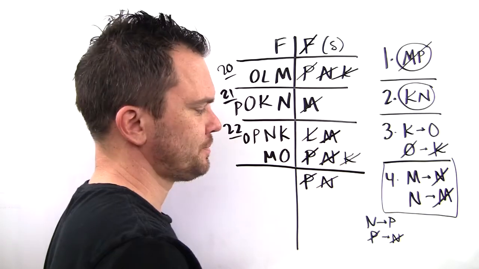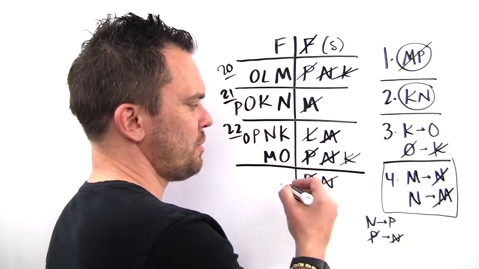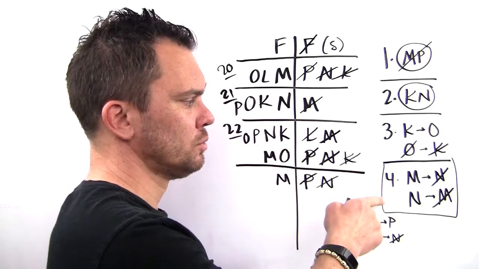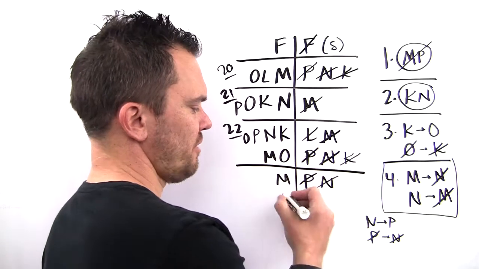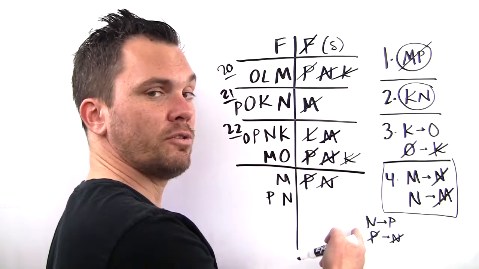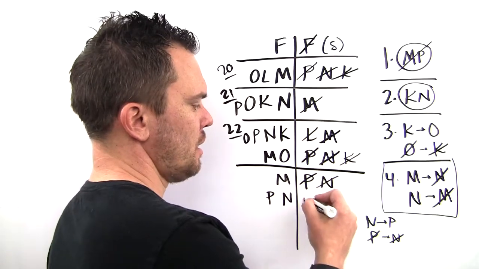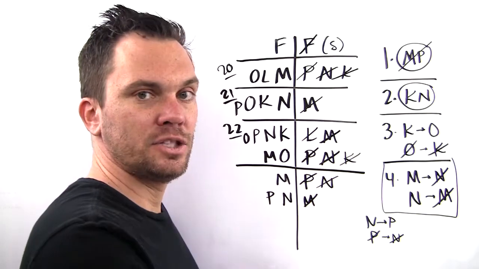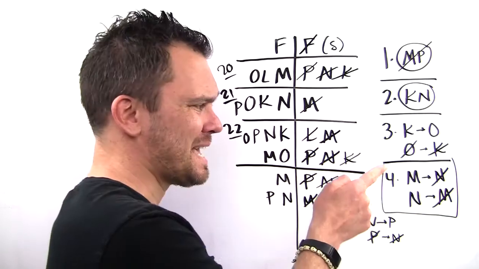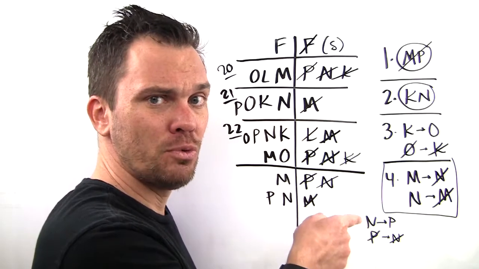N's in the spring. Now P and M, they have to be separate. Oh, that looks just like our old rule. Our old rule is true. Okay, what if I do it the other way? What if I say N and P, because if N is in the fall, P is in the fall. And then rule 1, P and M. Again, if I make this rule true, I end up inadvertently making that rule true also. They're just the same rule.